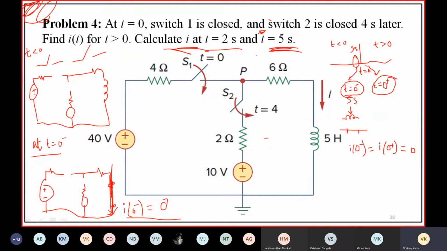So we have three intervals: t less than or equal to 0, 0 less than or equal to t less than or equal to 4, and t greater than or equal to 4.